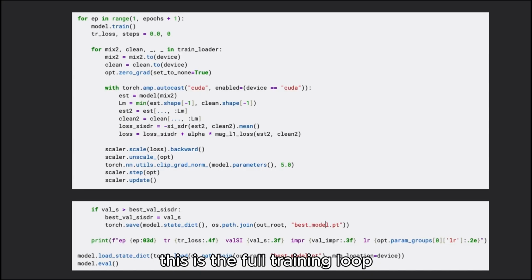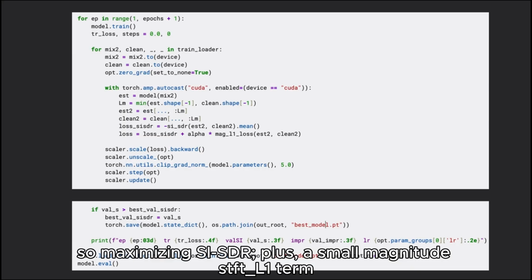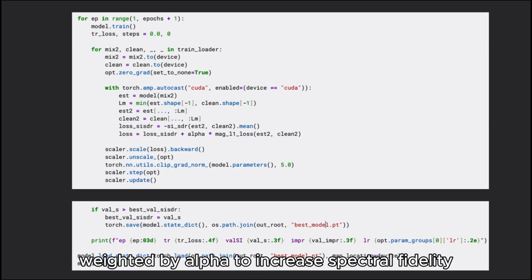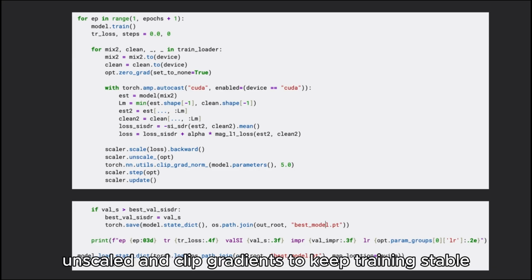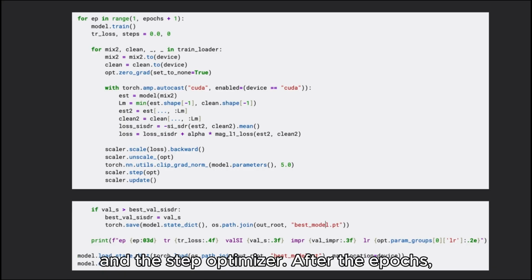This is the full training loop. We iterate over epochs, and for each batch we move the 2-mic mixture and clean target to the device and clear the optimizer state. Here we compute a hybrid loss. The main term is negative SI-SDR, so we are maximizing SI-SDR, plus a small magnitude STFT L1 term weighted by alpha to increase spectral fidelity. Then we backpropagate using the gradient scaler, unscale, and clip gradients to keep training stable, and step the